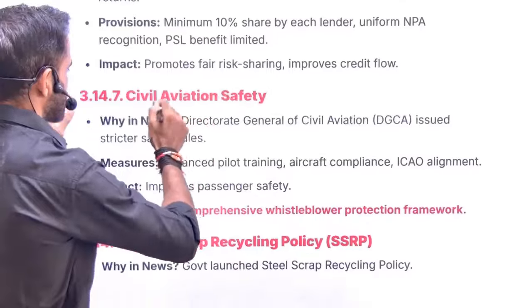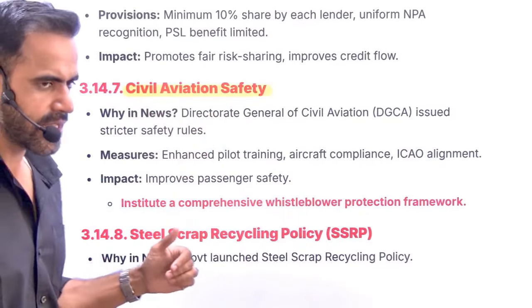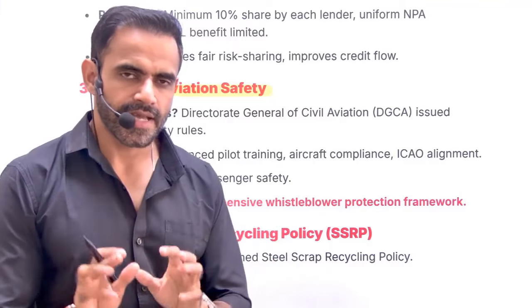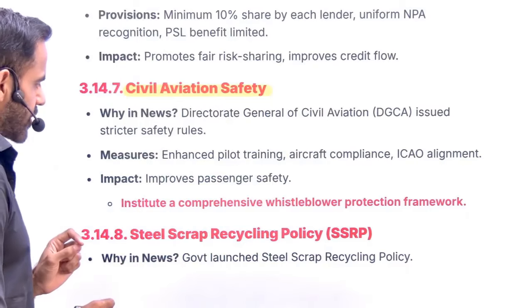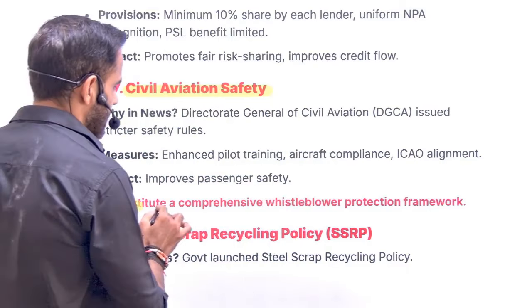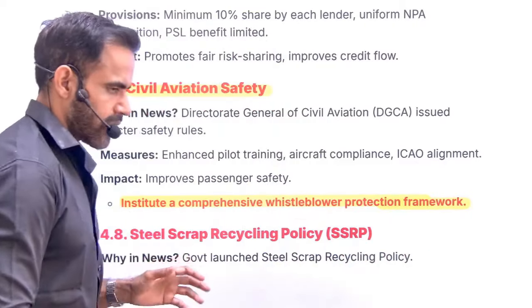Next is related to civil aviation safety. Again, nothing much in this case. It was in the background of that Air India flight. So in this case, one recommendation is important, that there is a need to set up a comprehensive whistleblower protection framework. What does that mean?